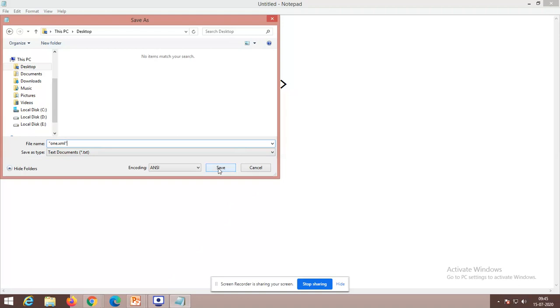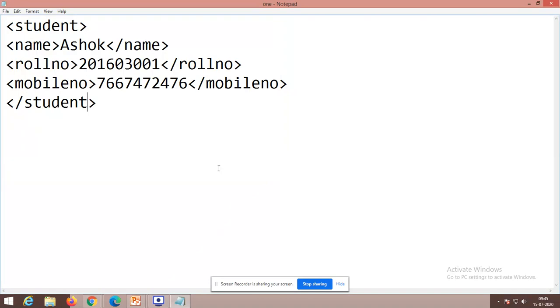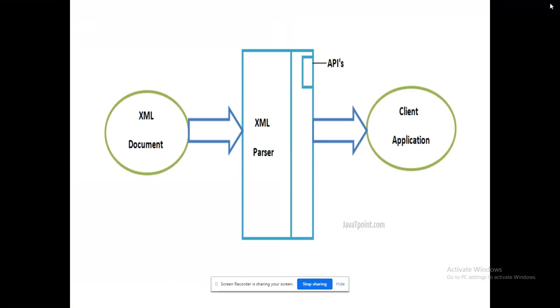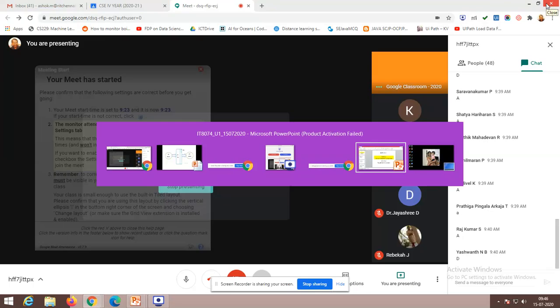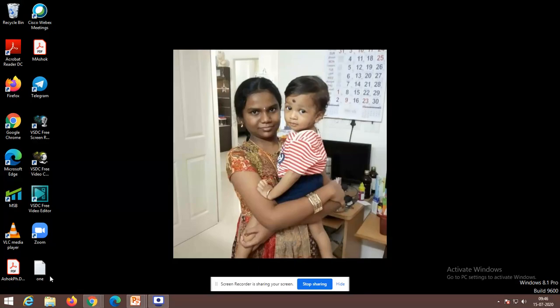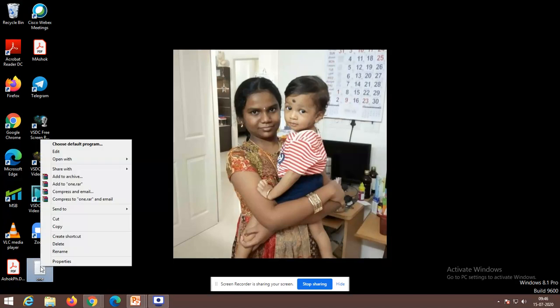Save. Now I have saved the program. Close this Notepad. Go to the desktop. On the desktop you have this XML file. Right click, open with.